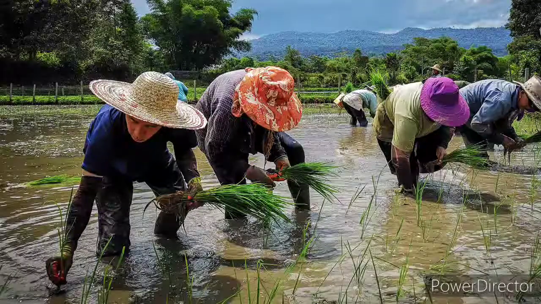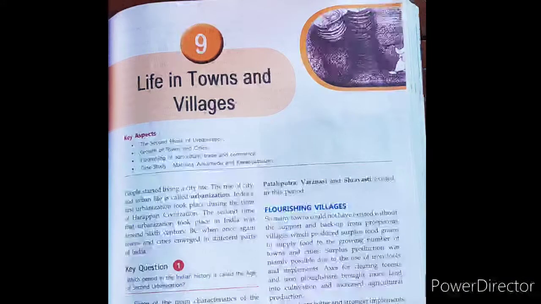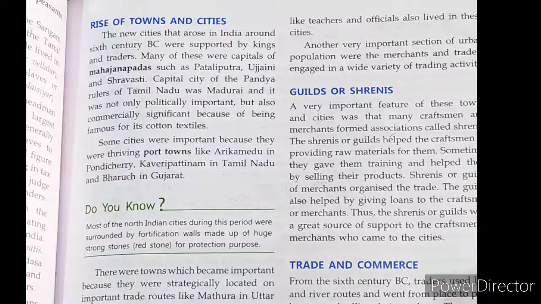Today we will continue with chapter 9 history, and that is life in towns and villages. Our first topic for today's class is the rise of towns and cities. Improved crop productivity, the growth of crafts and increase in trade and commerce led to the growth of cities from about 6th century BC. And these cities were supported by kings and traders.